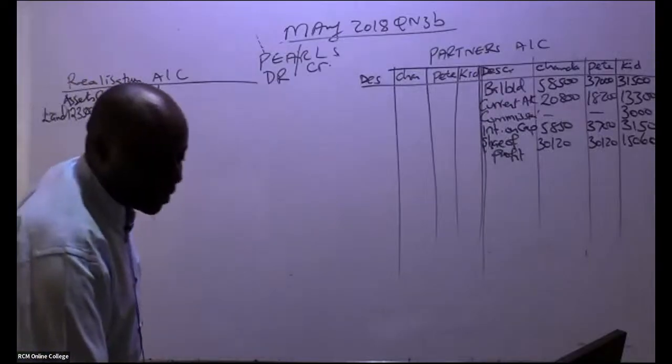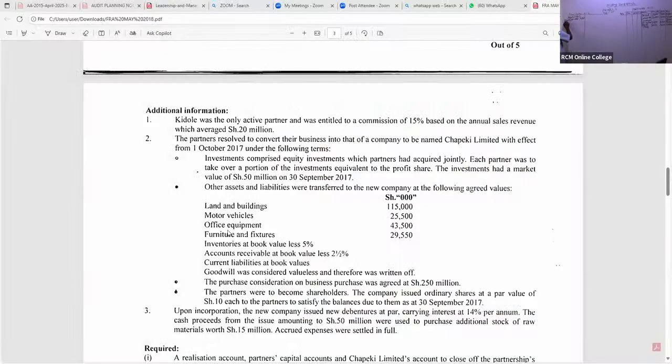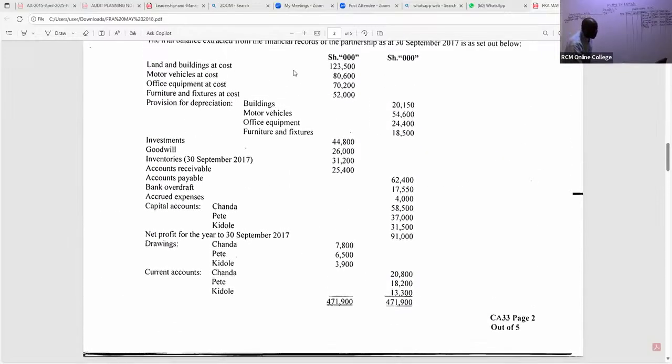The next one that was taken to the new company, my good students, is motor vehicles. So we have motor vehicles, go back to the net book value. The cost for motor vehicles is 80,600. Are you able to see the depreciation of motor vehicles?